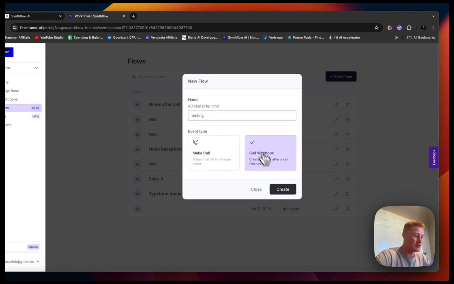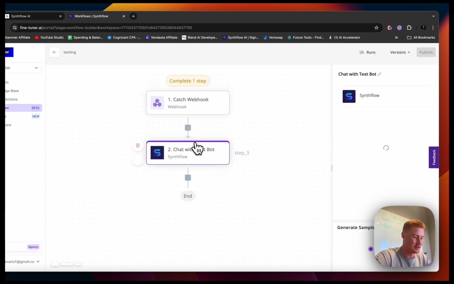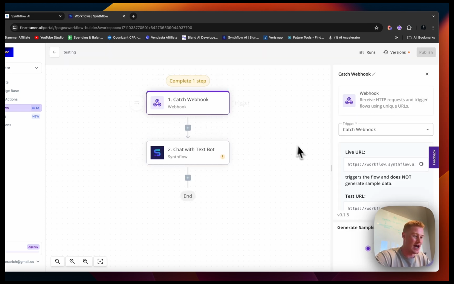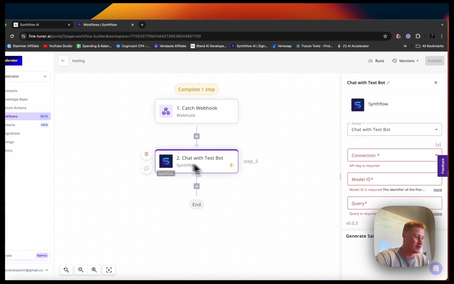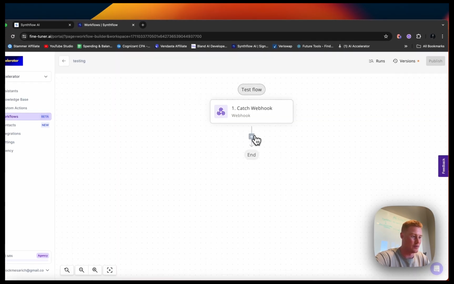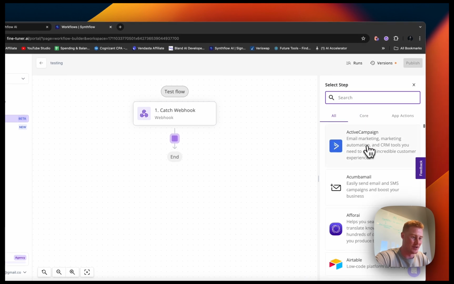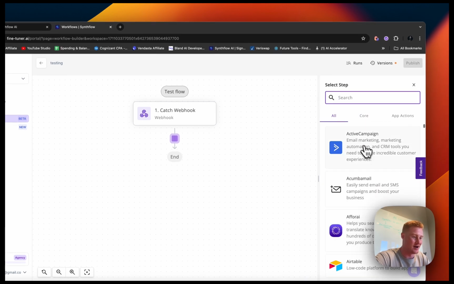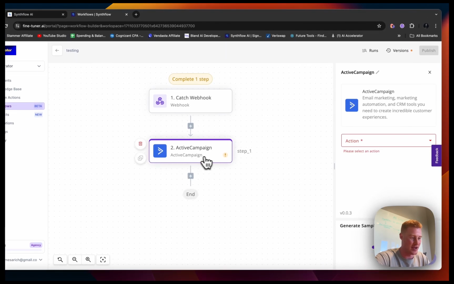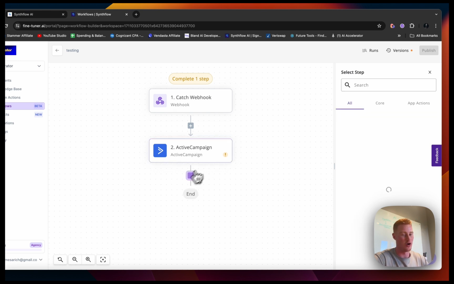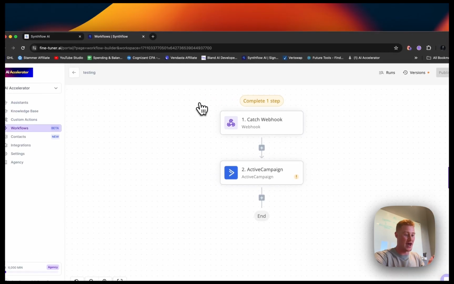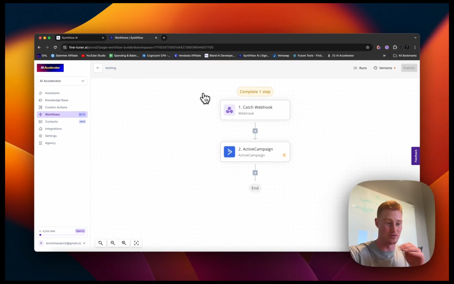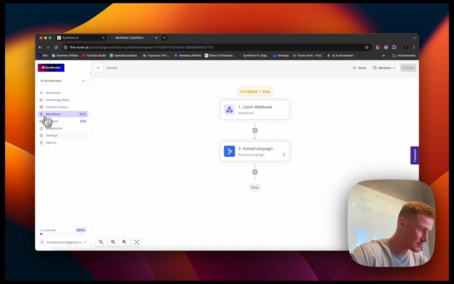So let me show you a quick example of this. Give it a second to load. So here you could have certain triggers, and then once a trigger happens, you could create different actions. So we could delete this. So say once there's a webhook that is sent, we could come in here and we could send a campaign via Active Campaign or something. Connect all these different applications. There's hundreds of different applications we connect. So that is something that our clients will actually be able to utilize when we sell them our software.